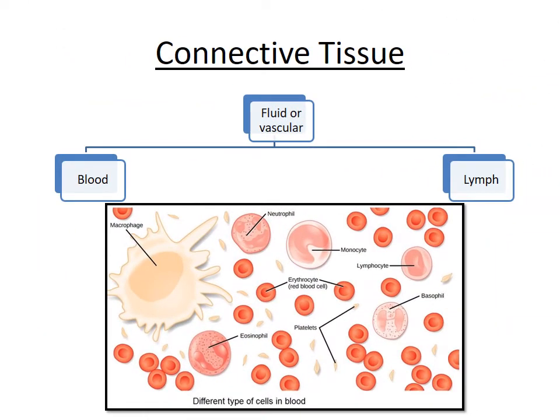Blood and lymph are the two fluid connective tissues. The liquid matrix of blood, as you know, is called plasma. The three types of cells suspended in the plasma are erythrocytes or red blood cells, leukocytes or white blood cells, and platelets or thrombocytes. Proteins, salts and hormones are dissolved in the plasma.